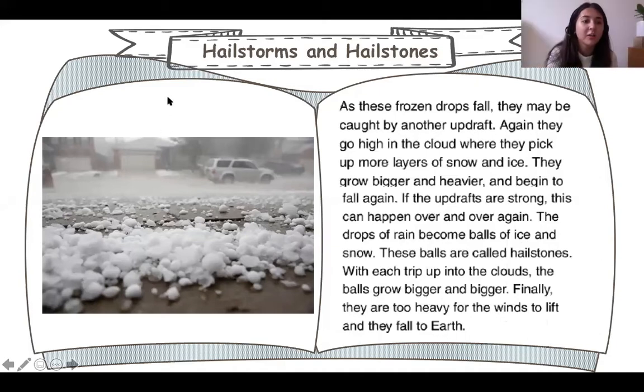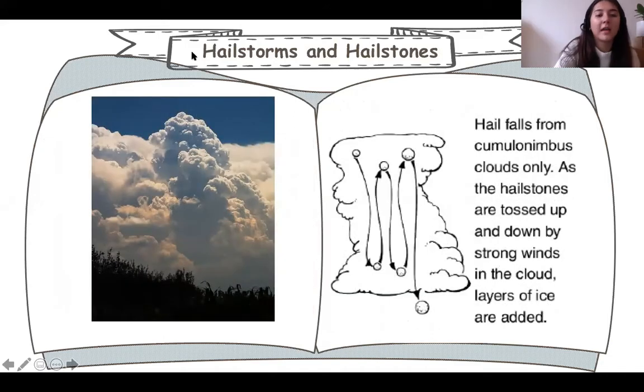Perfect. Good girl. So it does get to a certain point where the hailstone balls will get so big and so heavy that even if the updraft wind is strong, they cannot be blown back up. They're too heavy to go back up. Okay, who can read this page for me? All of this. Let's have Thailam.